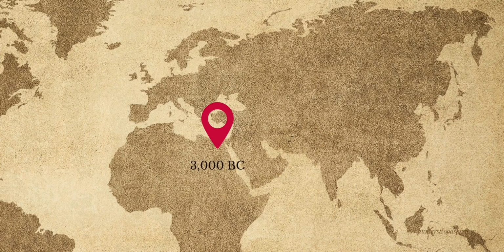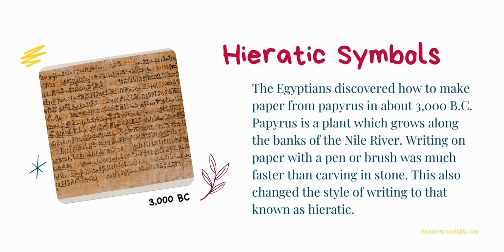The Egyptians discovered how to make paper from papyrus in about 3000 BC. Papyrus is a plant which grows along the banks of the Nile River. Writing on paper with a pen or brush was much faster than carving in stone. This also changed the style of writing to that known as hieratic.